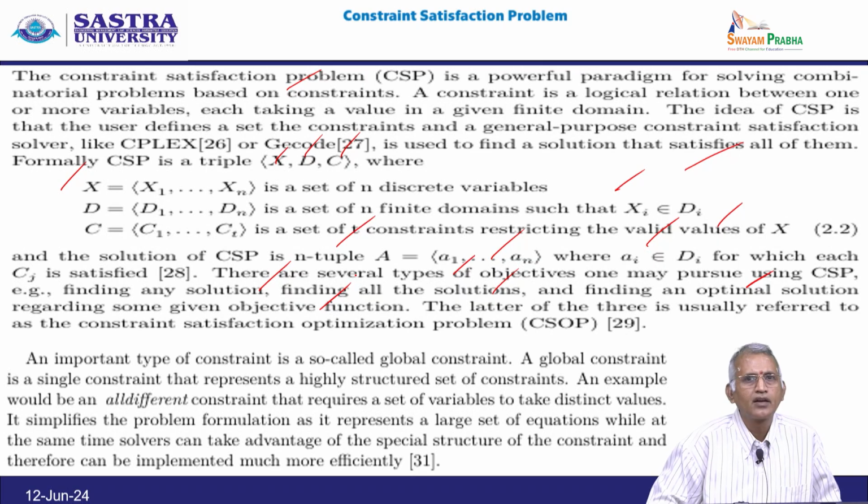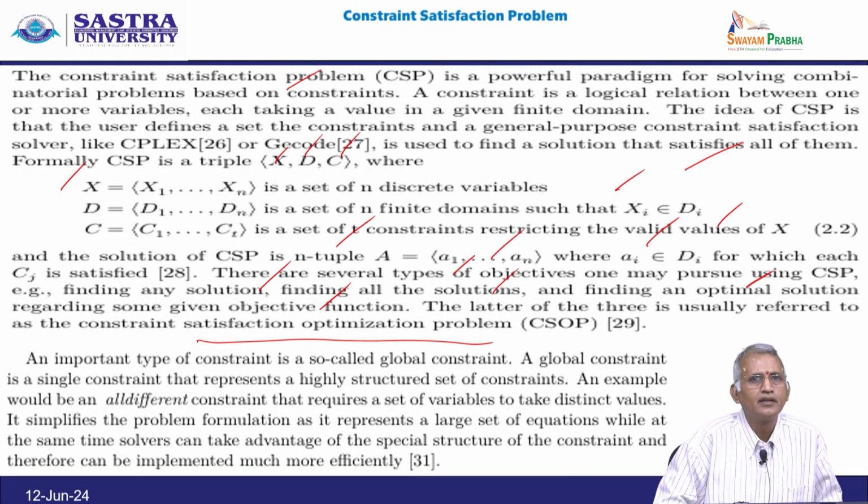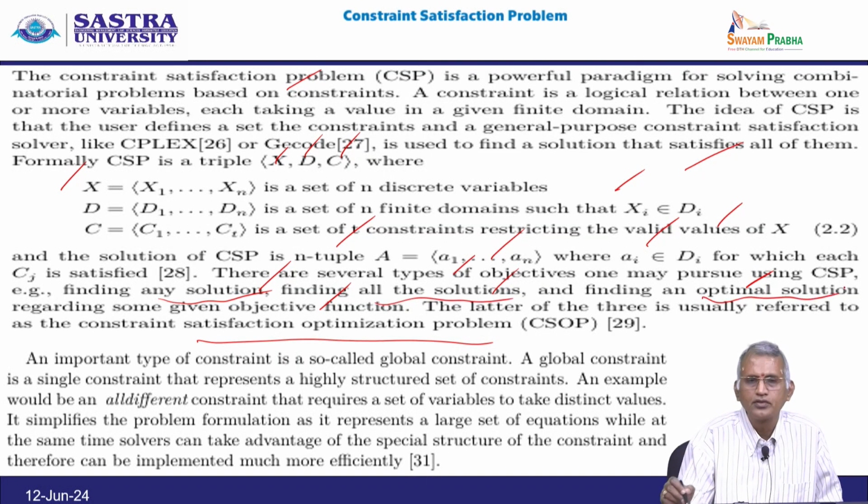The latter of the three is usually referred to as a constraint satisfaction optimization problem. So, the three things are any solution, all solutions, and optimal solution.